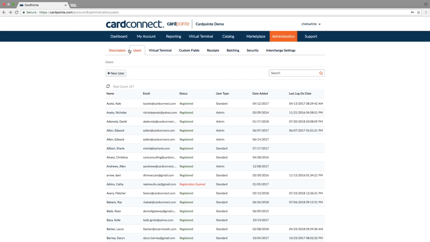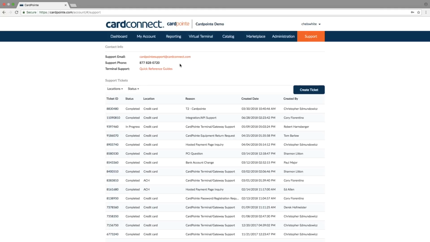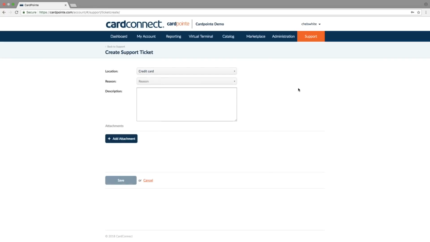Please note that the rest of these subtabs are only used if you'll be using other CardPointe products like a Bolt terminal. On the far right, you'll see the Support tab, where you can access contact information for the CardPointe support team. Plus, you have the option to submit support tickets directly to the team if you'd prefer.